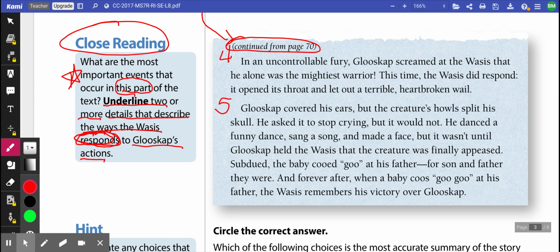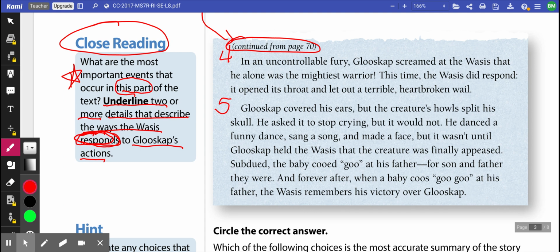He danced a funny dance, sang a song, and made a face, but it wasn't until Glooscap held the Wessis that the creature was finally appeased. Subdued, the baby cooed goo at his father, for son and father they were. And forever after, when a baby coos goo goo at his father, the Wessis remembers his victory over Glooscap.